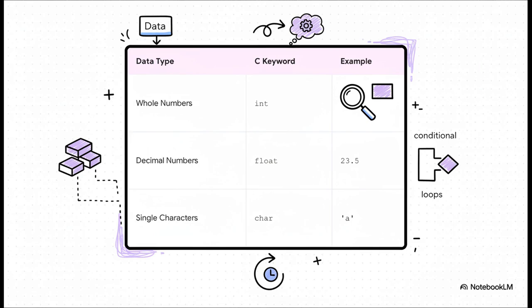We also have to tell the computer what kind of data each box is going to hold. We call this a data type. So if we're storing a whole number, we use int. For a number with a decimal point, we use float. And for just a single character, we use char. So why do we do this? It helps the computer save exactly the right amount of memory space, which keeps our program running nice and fast.